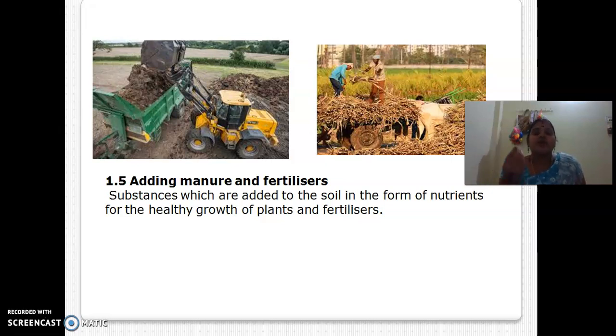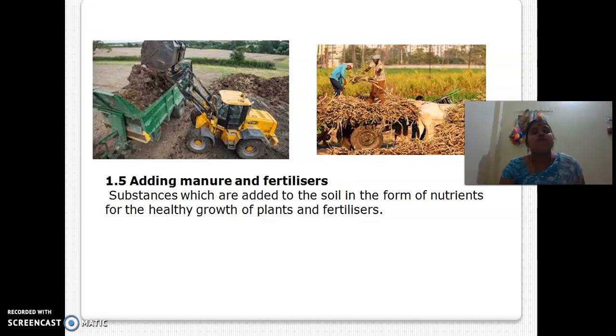Okay, you are going to school, right? Without taking any food, whether you become active in the classroom, it's impossible, right? So to be active, you have to take more nutritive food. After taking nutritive food, you become more energetic, and you can observe what the teacher is teaching. The same way here, without adding water, without getting sunlight, if you take one plant and keep it inside the room, is it possible to germinate? Is it possible to grow as a healthy plant?